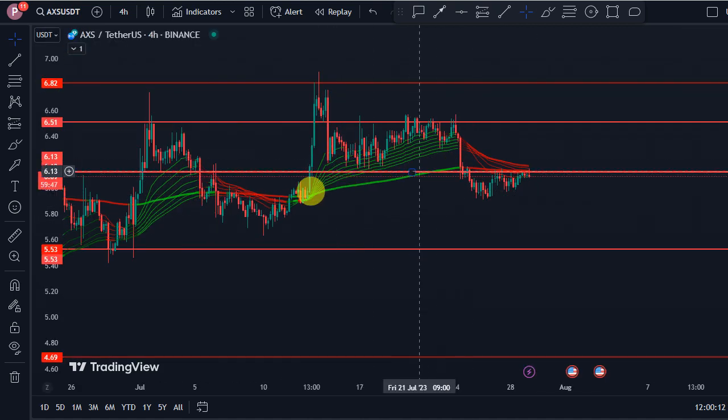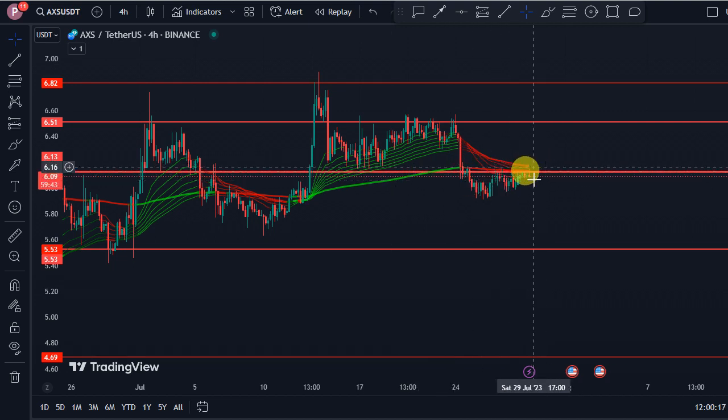So we are still struggling with this 200 EMA. In the ideal scenario, we want to see price push above this 200 EMA, and that is when we can be very bullish on AXS. So basically, that's the analysis for AXS for today.